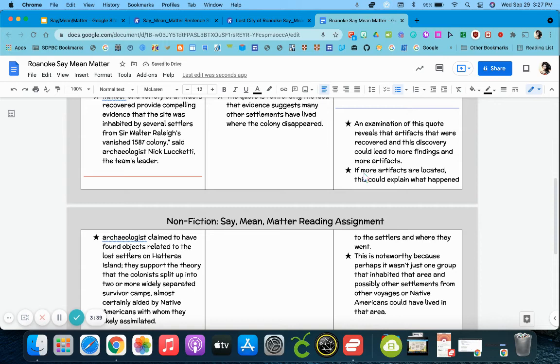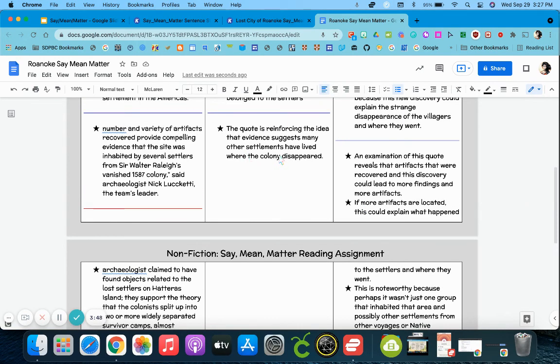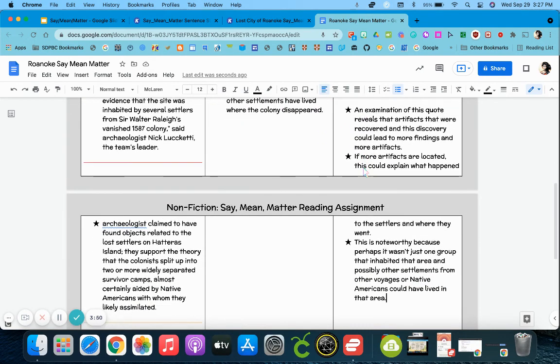That's how I go through my process to examine the mean and the matter. And if you look, I now have one piece for mean and 3 for matter. So I want that deep analysis.